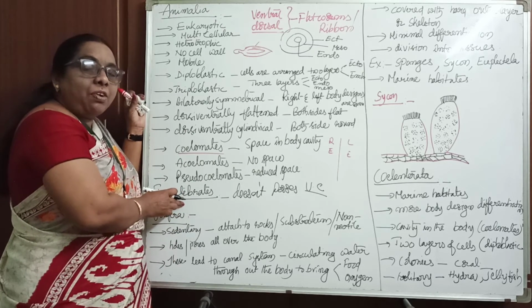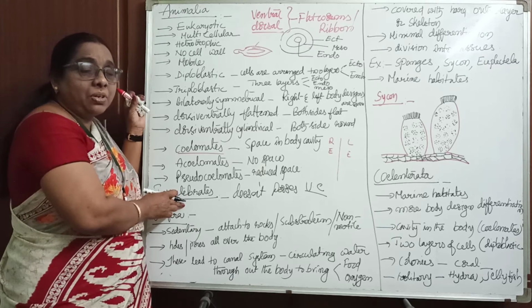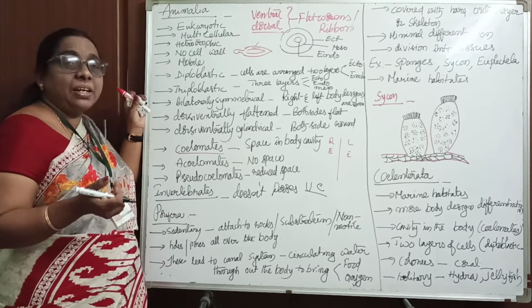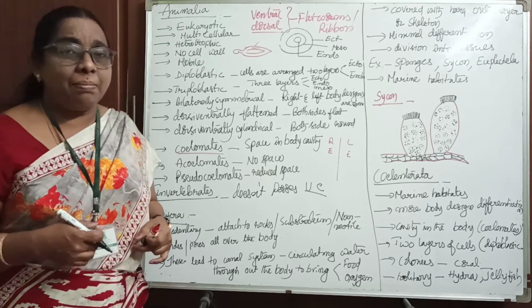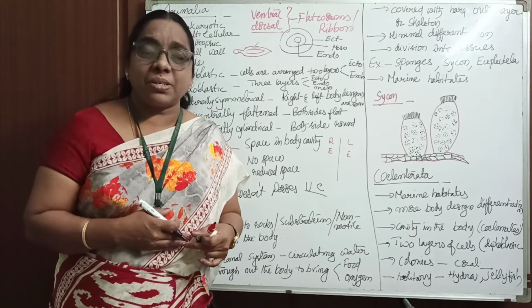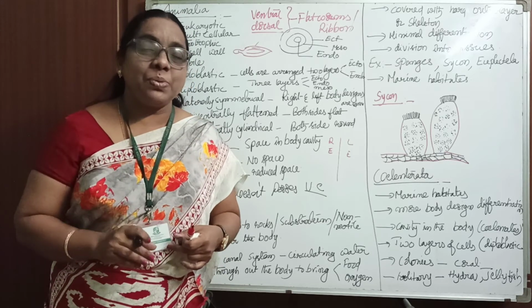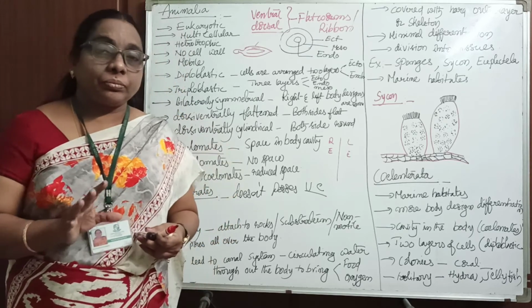Around 8 or 9 phyla are there, and we have to study all of them. First is Porifera, then Coelenterata, Platyhelminthes, Nemathelminthes, Annelida, Arthropoda, Mollusca, Echinodermata. All these phyla you have to study.